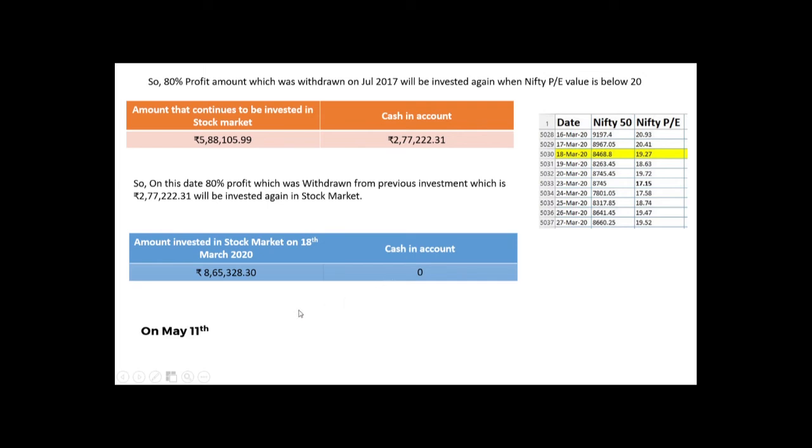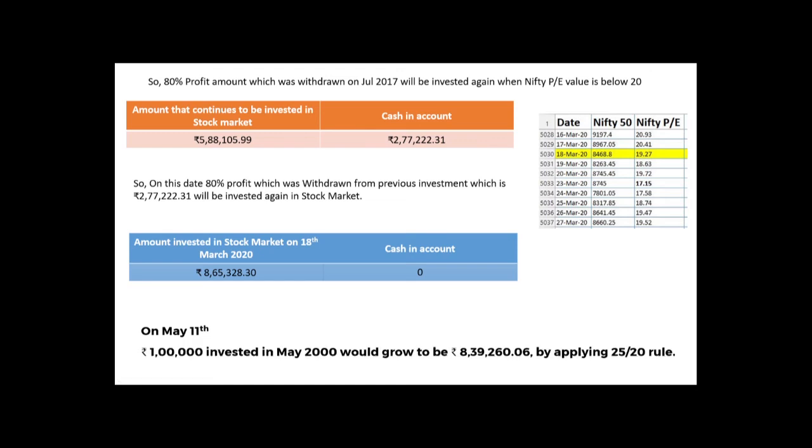So let's see what our amount will be on May 11th. It's 8,39,000. So 1 lakh invested in May 2000 would become 8,39,000 by applying the 25 by 20 rule.